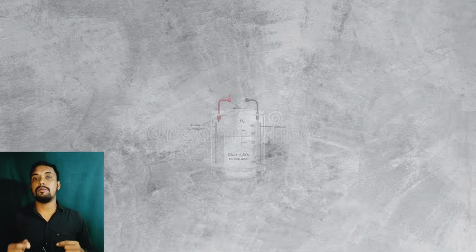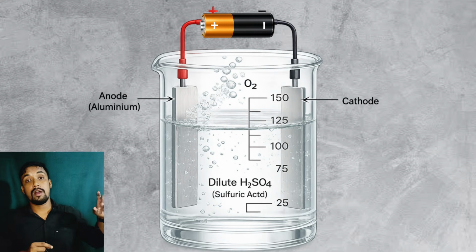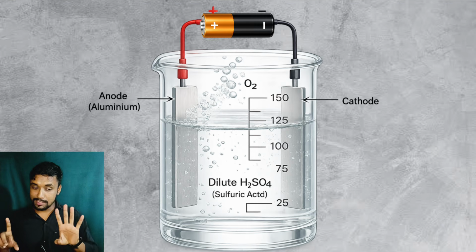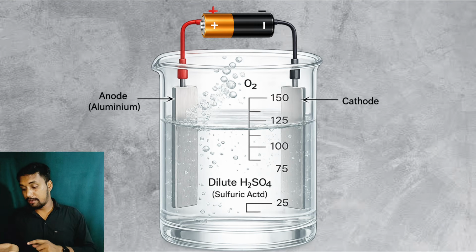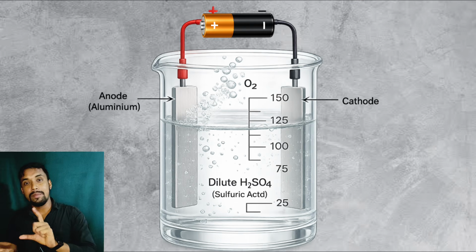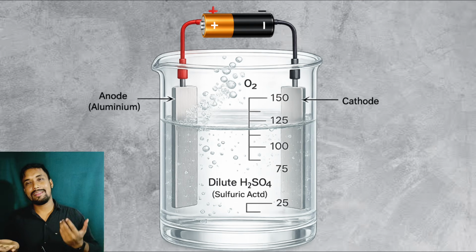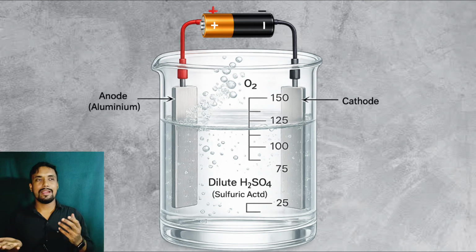Got it? Okay. Now let's go back to the previous concept. As I said, there are two electrodes, positive and negative, and here you can again see the same figure. For the positive electrode, the anode, we have to take aluminium. In case of the cathode, you can take any metal that is a good conductor.